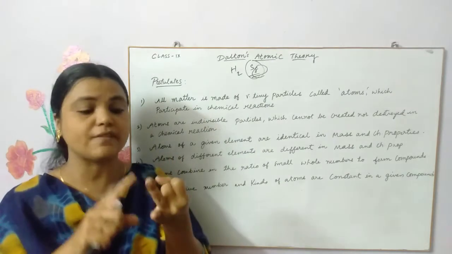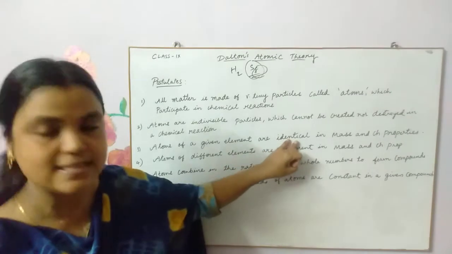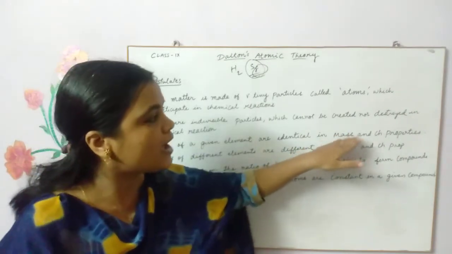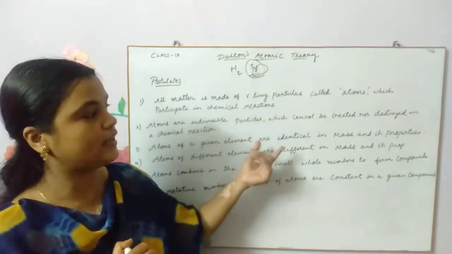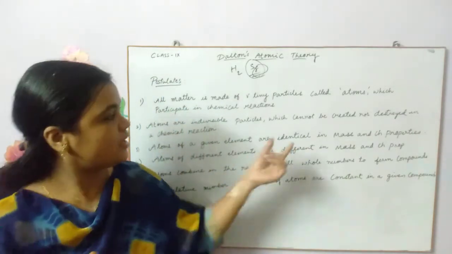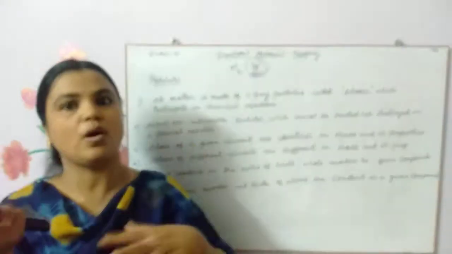Similar in the sense, he has given two very important explanations here. You can see they are identical or similar in mass and chemical properties. This is the best explanation of the matter here, children. See here, they are identical in the sense not just in the shape or in the size.